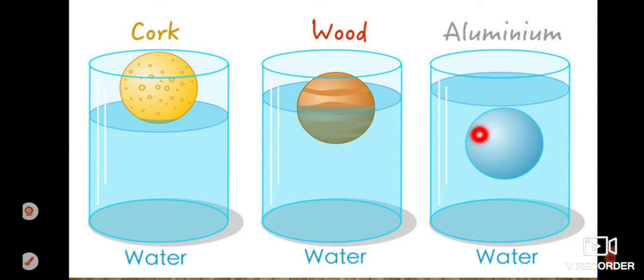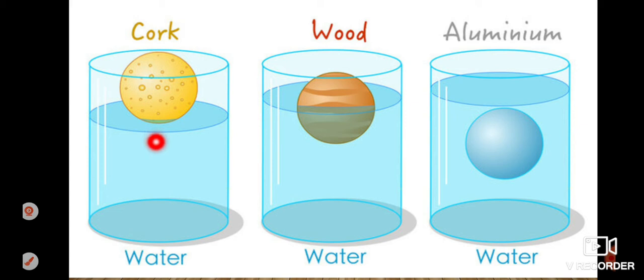This is a heavier ball, and it is made up of aluminum, that is a metal. So what will happen here, children? This ball has a much lesser weight compared to these two. So the buoyant force exerted by water will be much more than on the others.